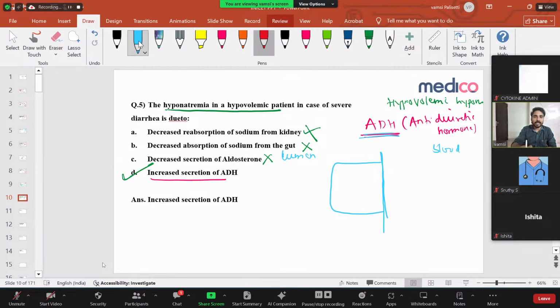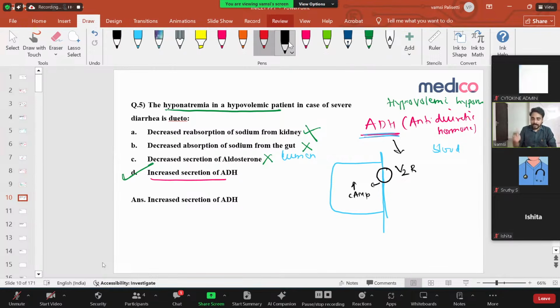Let's discuss your ADH. What is the action of ADH? ADH helps in absorption of free water. How is it doing this? ADH acts on a receptor called the vasopressin receptor, that is V2R. This ADH acts on the V2 receptor. That leads to what? Very important. It leads to an increase in cyclic AMP.